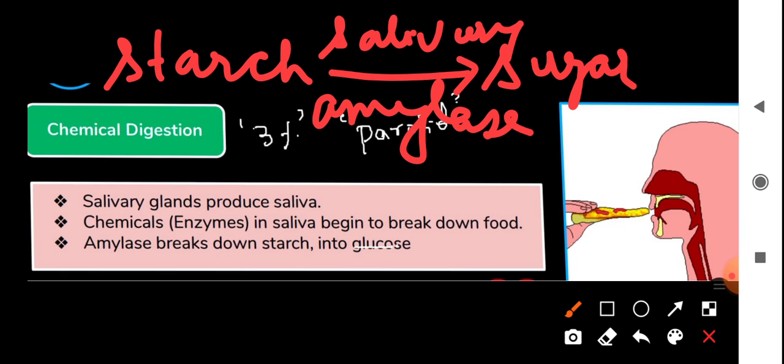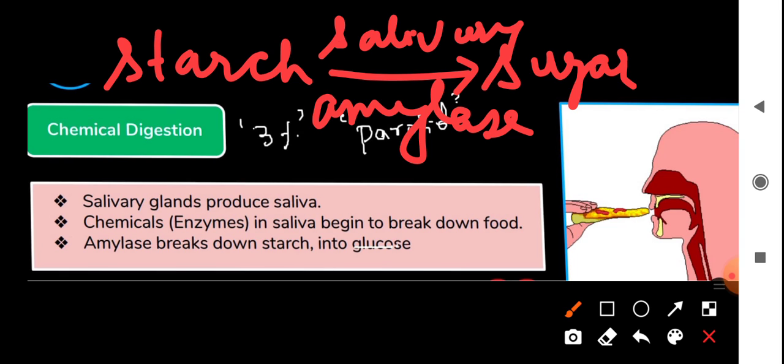You have to know that we have a mouth where we take in our food, teeth to chew and grind the food, and a tongue. The tongue's function is rolling, tasting and swallowing of food. We have salivary glands that secrete salivary amylase, and this salivary amylase will break down the starch into sugar.